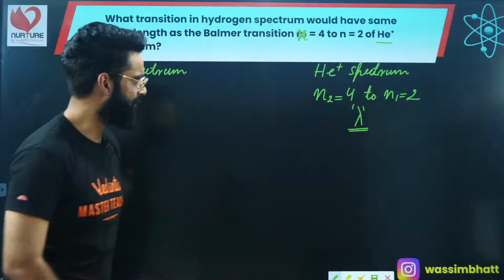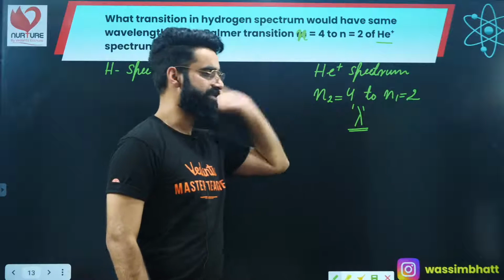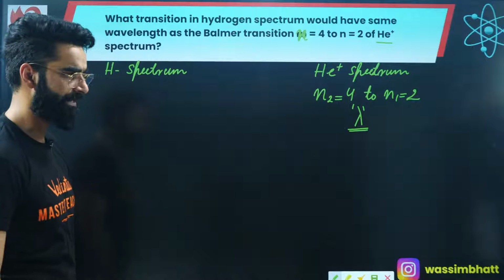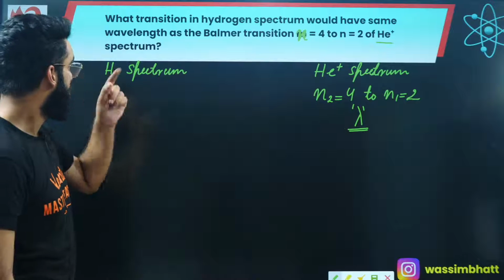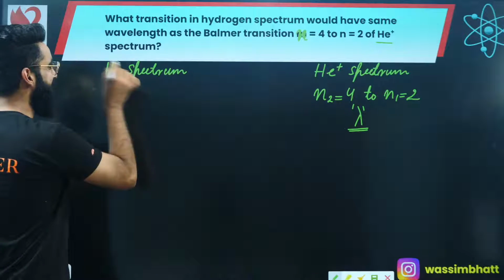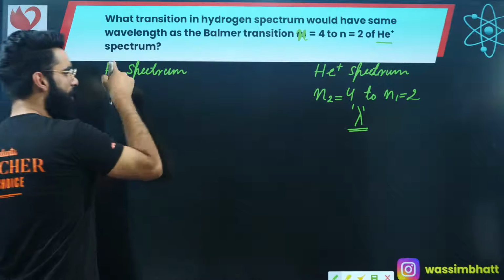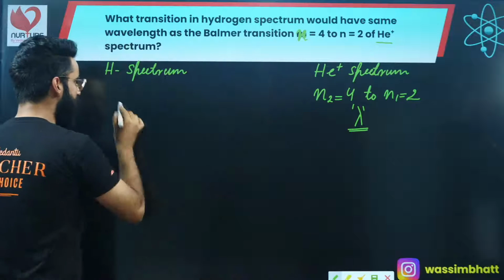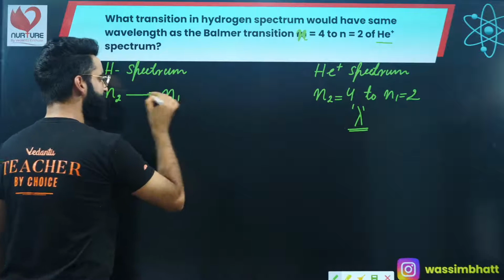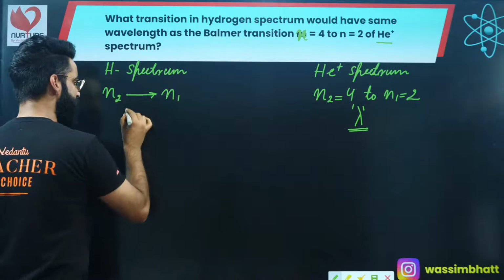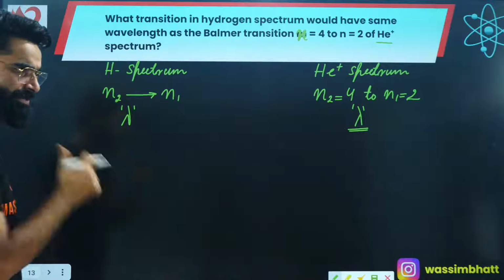Lambda is the wavelength emitted when the electron makes a transition from the 4th shell to the 2nd shell in He positive. I need to see what the transition in the hydrogen spectrum should be such that the wavelength emitted is again lambda. So what I'll be doing?